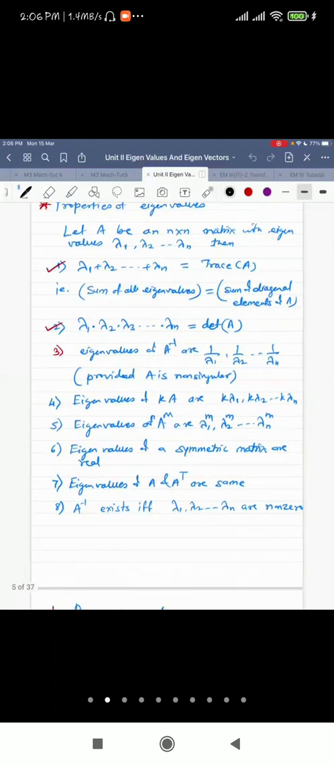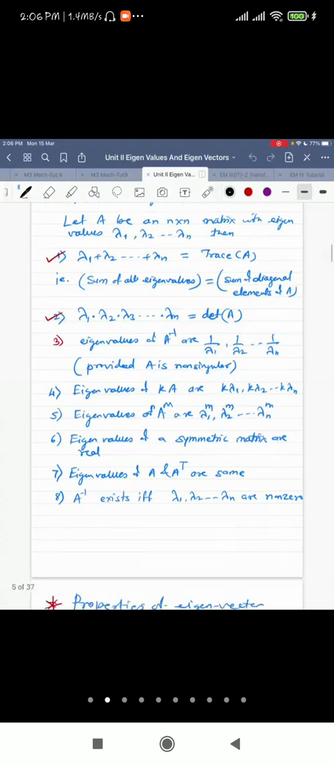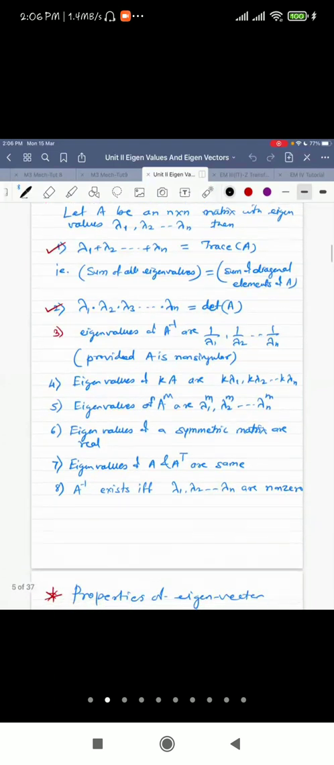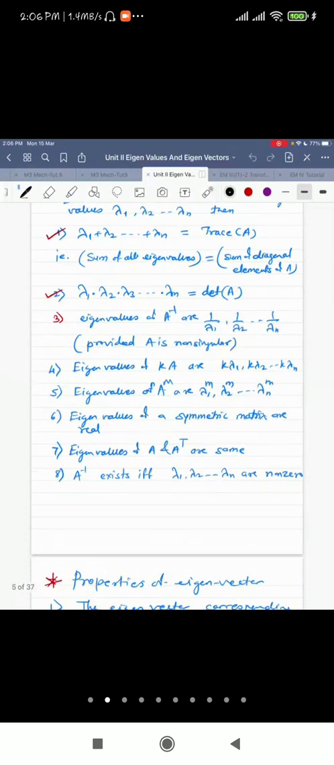The summation of the eigenvalues comes out to be the trace of the matrix. Then the product of eigenvalues is the determinant of the matrix. So these two conditions help you to verify whether your values for the characteristic equation roots are correct or not, right? This gives you the judgment. Then the rest of the properties are there in front of you.